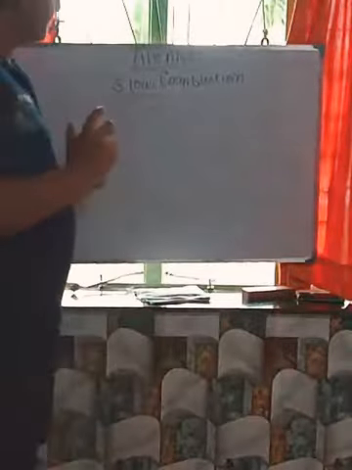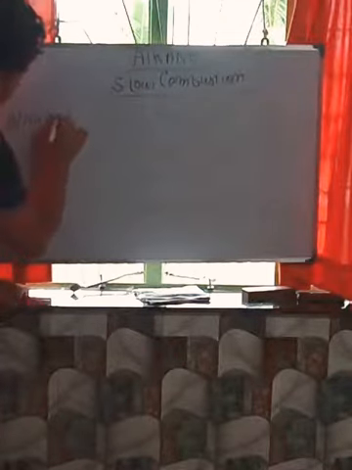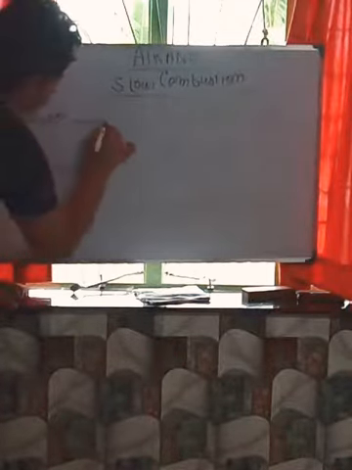I am writing one chain, you see that. First will be alkanes. Here will be freshly prepared oxygen.